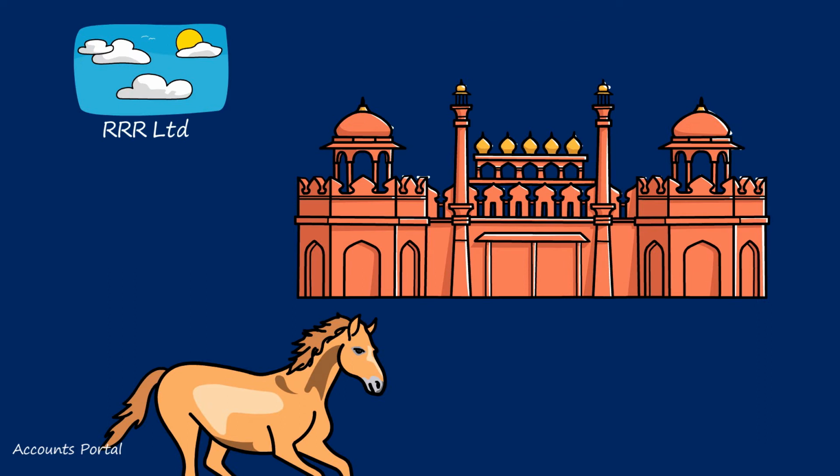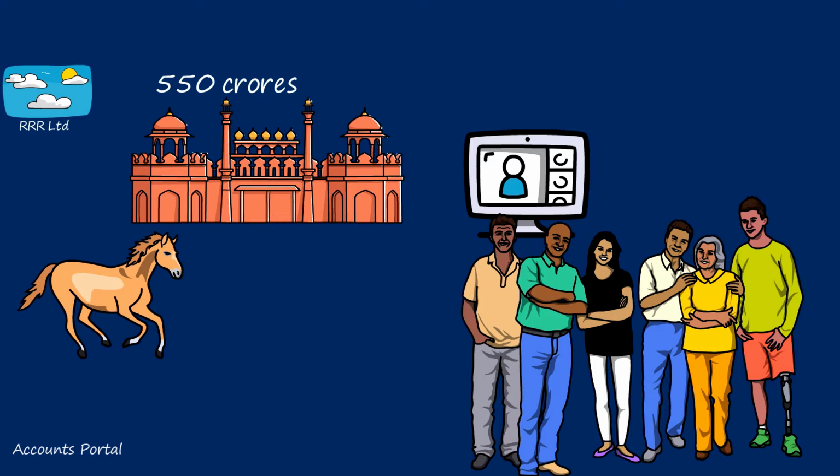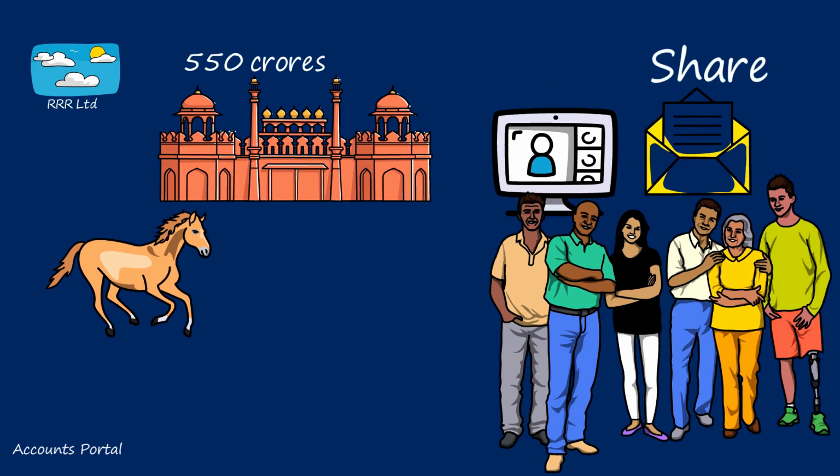For example, Rajamouli established R Limited as a public company. Rajamouli is a promoter. He made an advertisement for a film R that needs 550 crores capital. Assume that each subscriber to our accounts portal channel contributes a capital of 1 crore rupees. The R Limited will acknowledge you after the company receives 1 crore capital from you. That acknowledgement document or paper is called a share. In layman terms, a share is a proof of paper that is offered to collect capital from the general public. A company collects capital from the general public by issuing an acknowledgement paper, which is known as issue of shares.